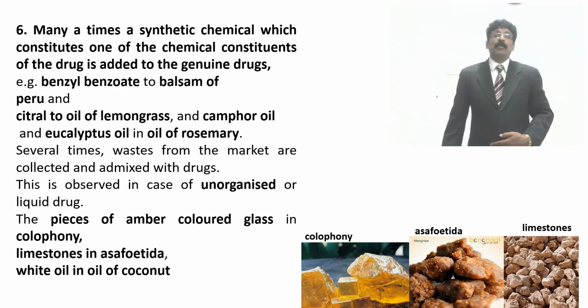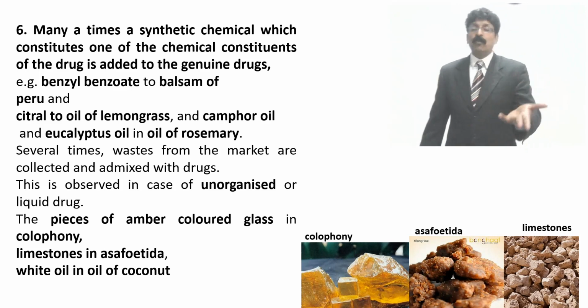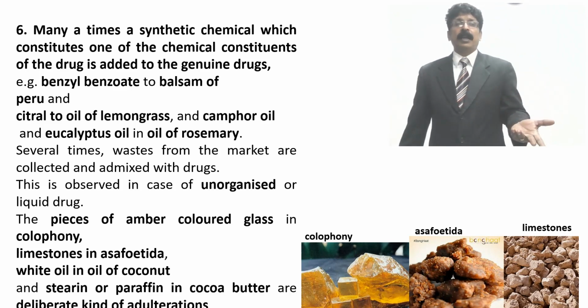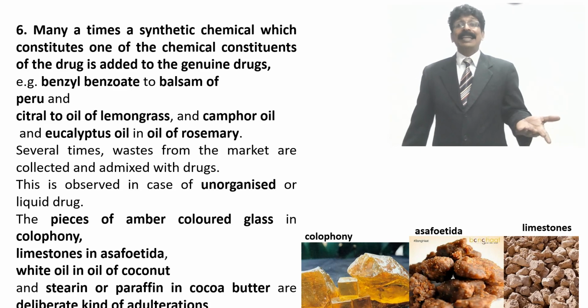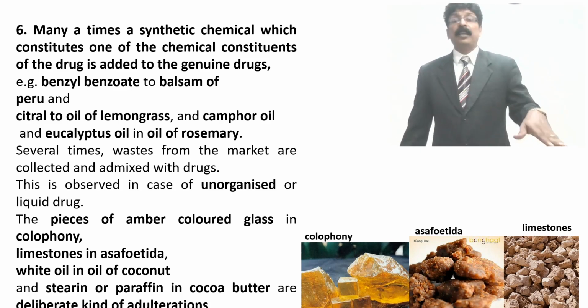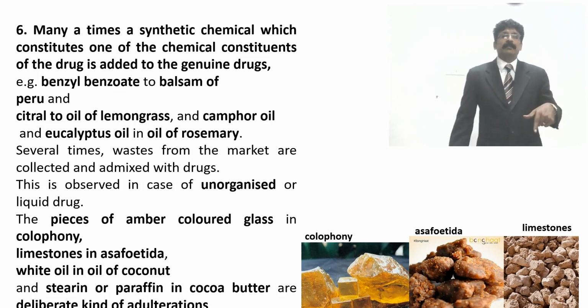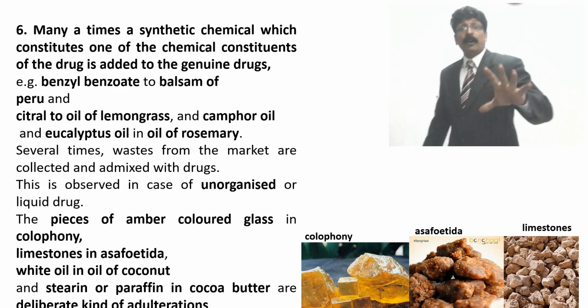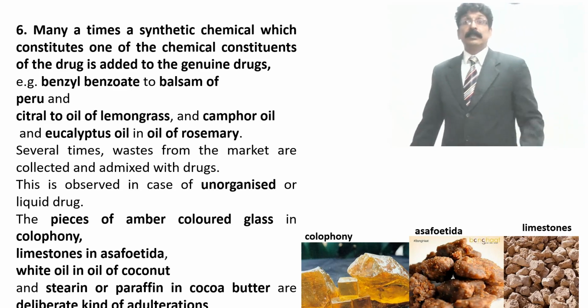White oil can be added to the colorless oil of coconut, and stearin or paraffin to cocoa butter, a deliberate kind of adulteration. Deliberately, for profit, they add synthetic products and make money.